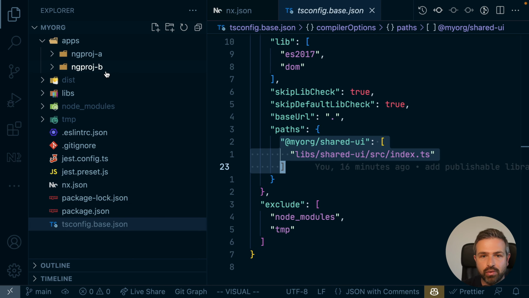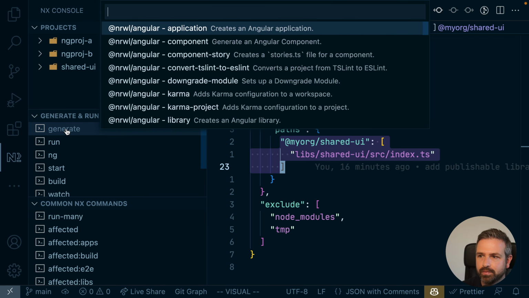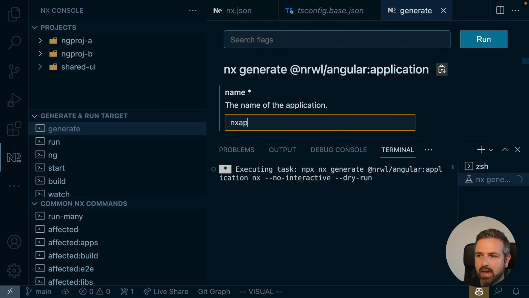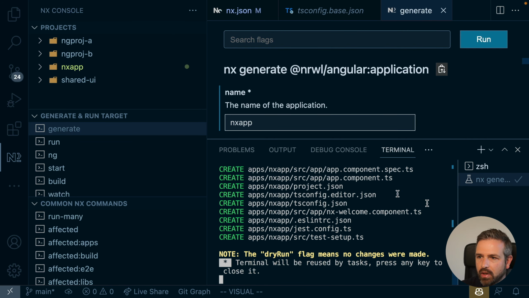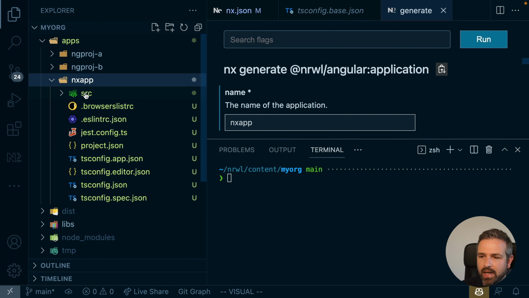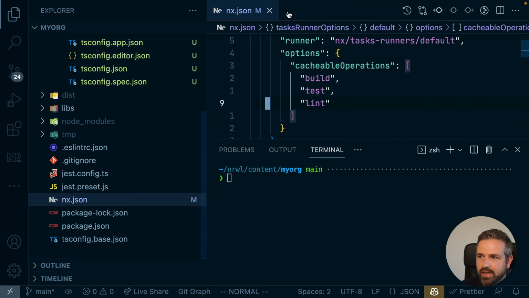What we could actually do before continuing migrating this application is just create a new application in this workspace. So I can go ahead and generate a new application, which comes from the Nx Angular generator, and let's call this nx-app. And so I run this. And what I get as a result here is in my apps folder, I get a new Nx application pre-configured and set up for me.